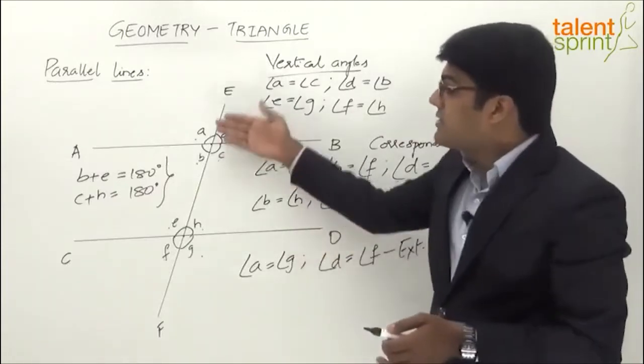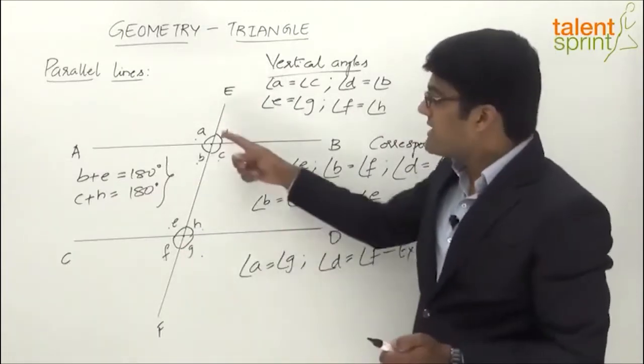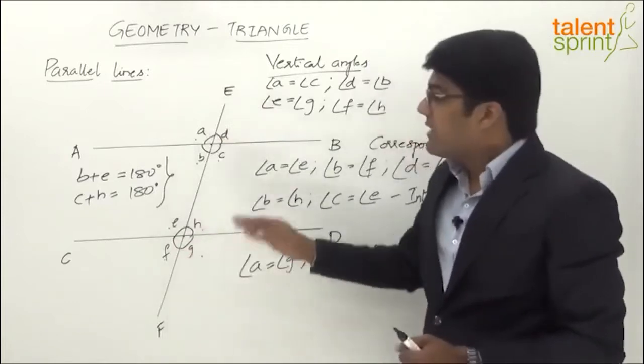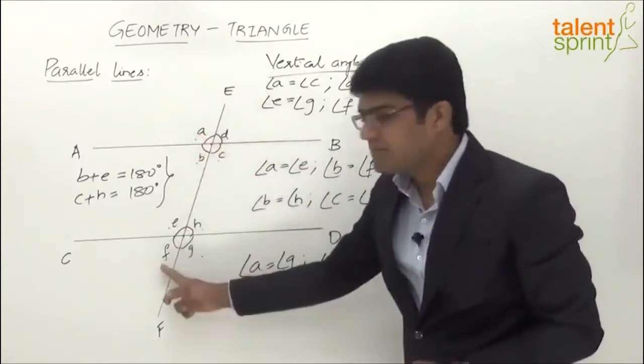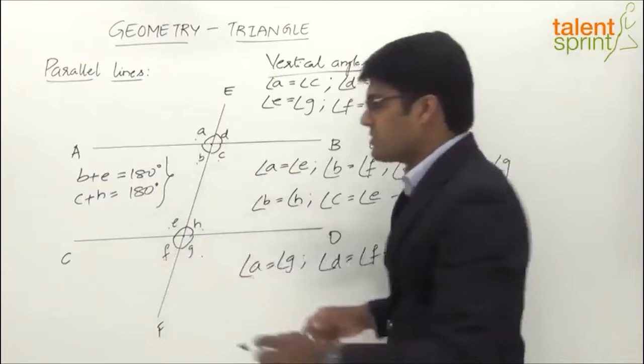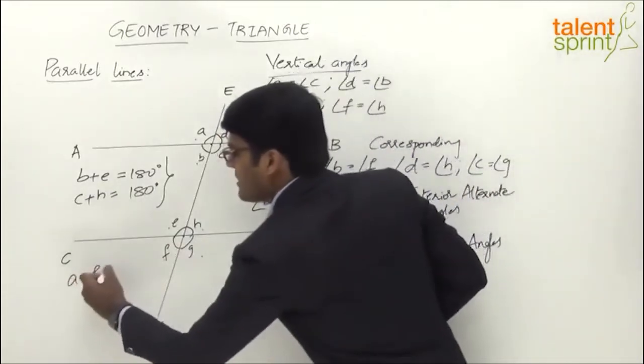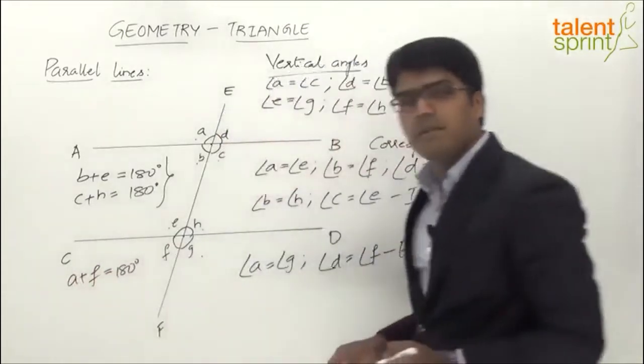Likewise, exterior angles on the same side are also supplementary. Now, what are the exterior angles? A, D, F, G. Now, exterior angles on the same side, A and F, will add up to 180 degrees. So we can say A plus F equals 180 degrees, and hence these are supplementary.